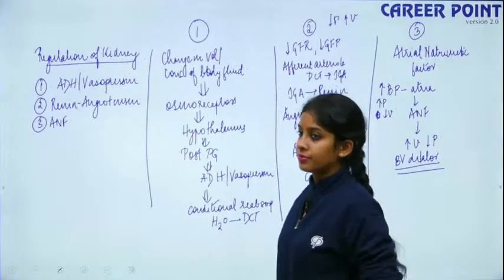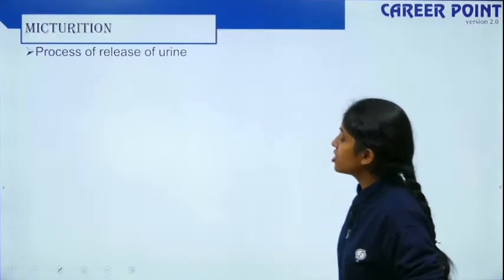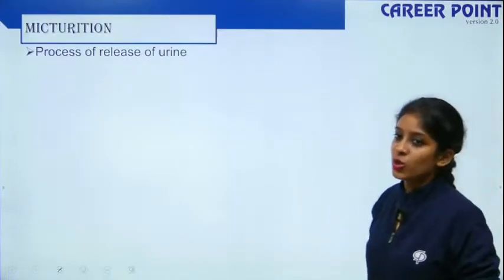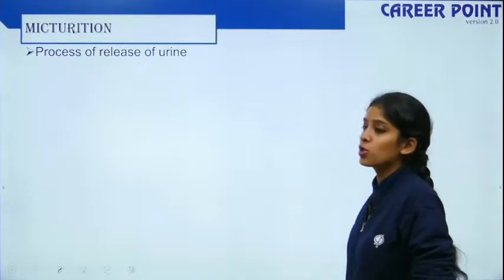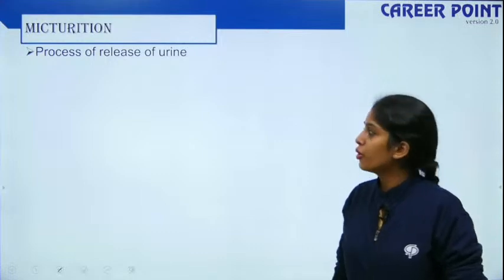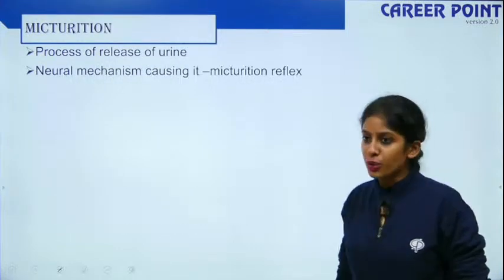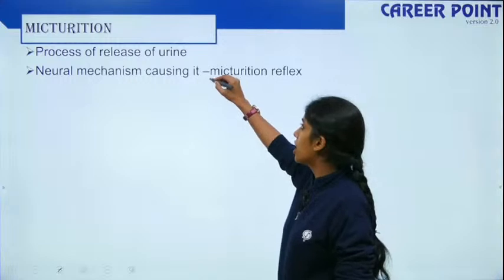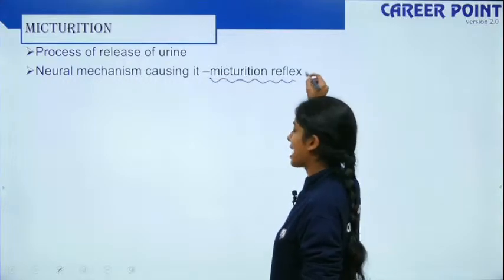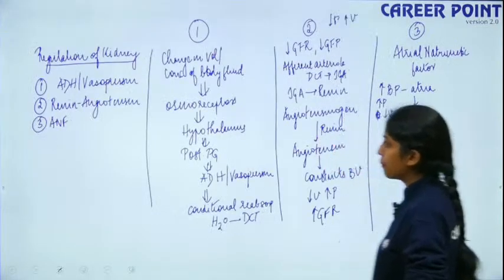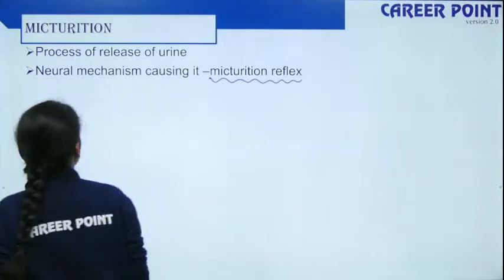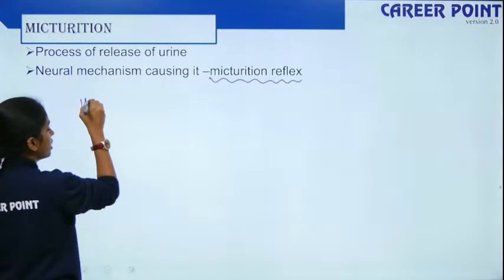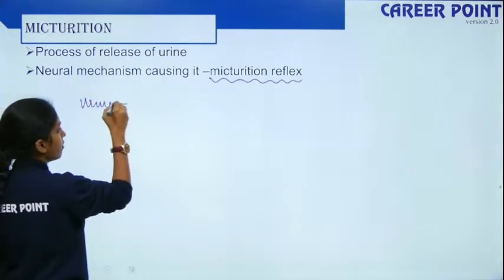Done? Okay, so after this we move into a process known as micturition. Micturition is the process of release of urine. So how do you release urine? It is a neural mechanism called the micturition reflex. How does this happen? You have what are known as stretch receptors on your urinary bladder. Urine is stored in your urinary bladder.